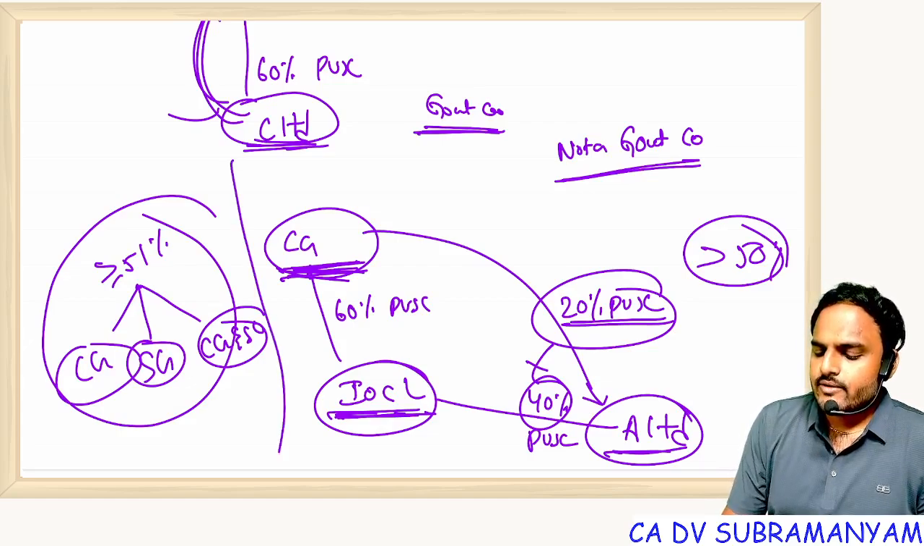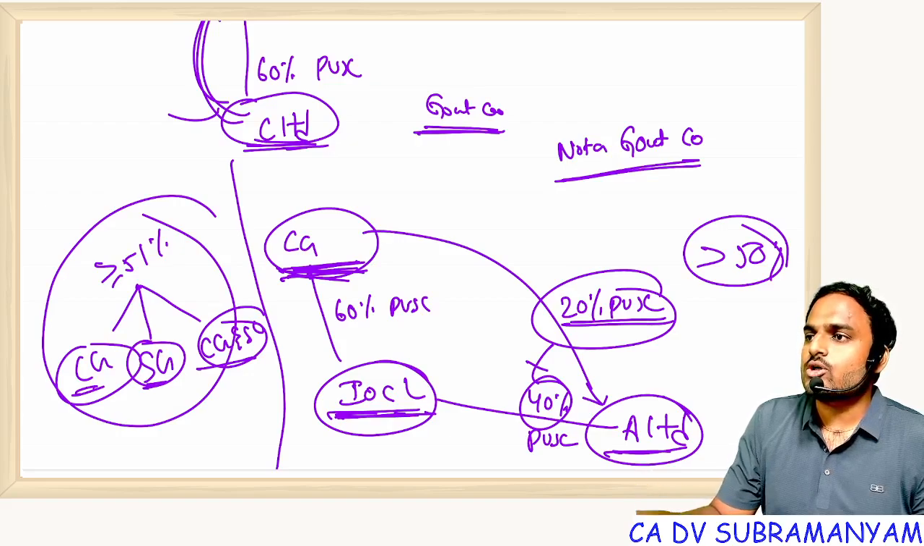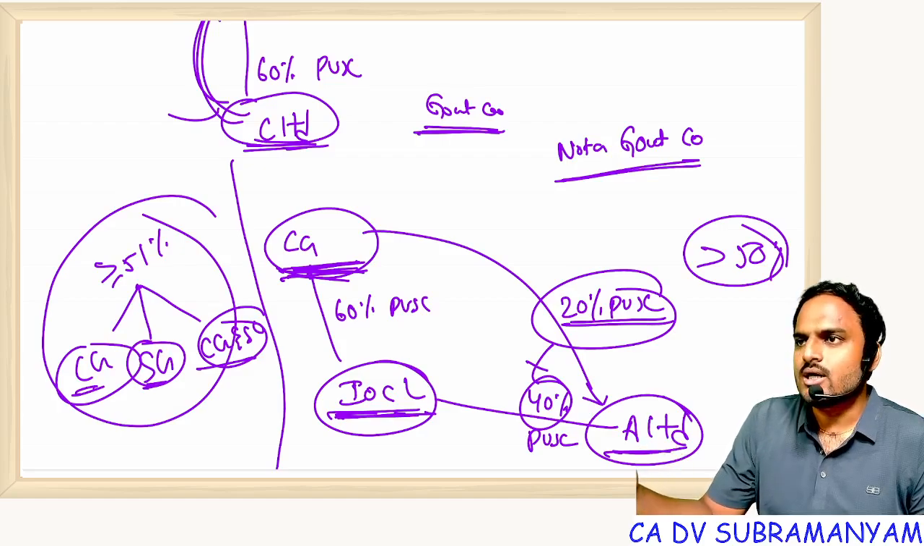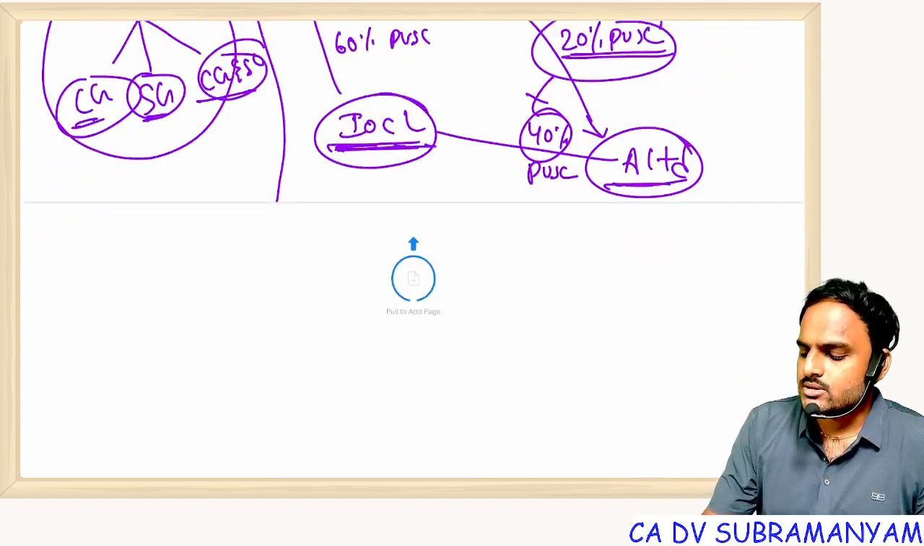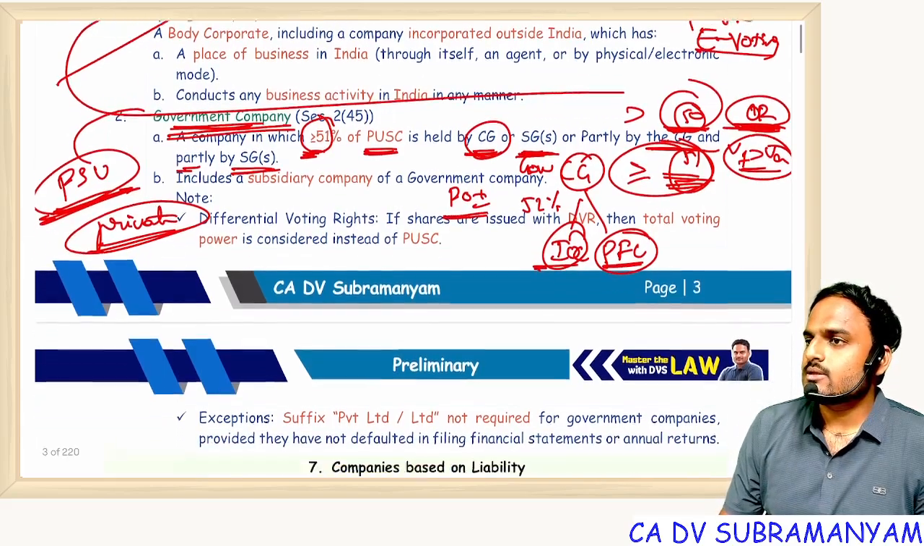So one part of the definition is talking about CG, SG, or CG and SG. Another part of the definition is talking about a government company's subsidiary. It is not satisfying these two conditions. So this is not a government company. Understood?